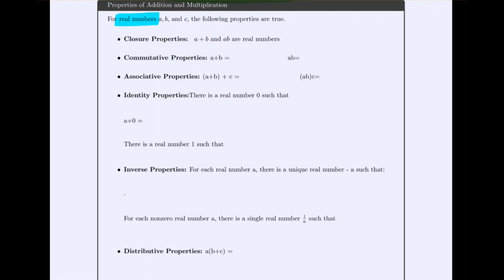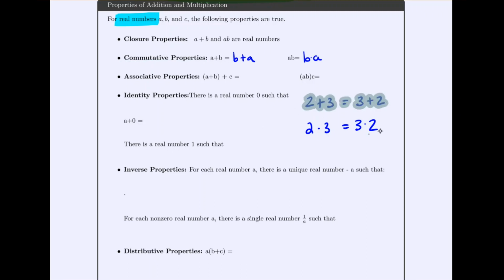Now, another property that we haven't talked about yet is the commutative property. And it's behind the phrase, if you've ever seen 2 plus 3, that's why you can write it as 3 plus 2. You might have heard in the real number system, order of addition does not matter. Same thing for multiplication. 2 times 3 is the same as 3 times 2. That's the name for the commutative property. And I like to just think about this as the order of addition does not matter, nor does the order of multiplication.